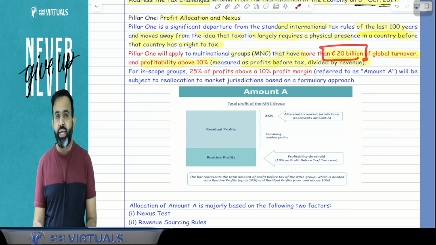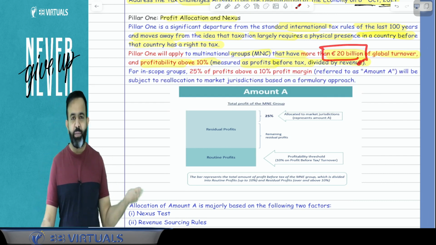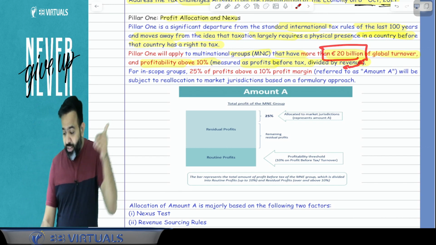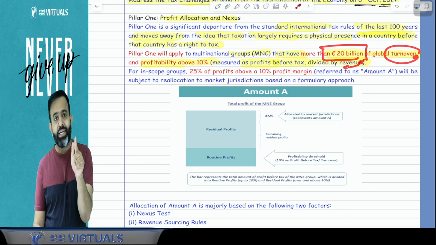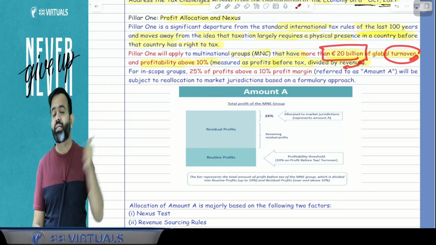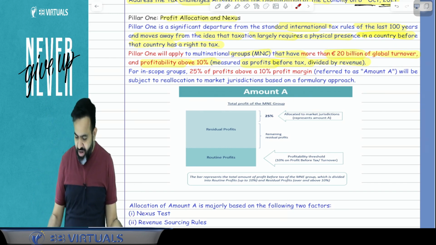So guys, 1 billion is basically 100 crore. 20 billion is 2000 crore euros, and if you multiply 2000 crore euros by 90 rupees, as the rate of 1 euro, then you will get the amount in Indian currency. So if their global turnover is more than that, and their profitability is more than 10%, then this pillar is applicable.